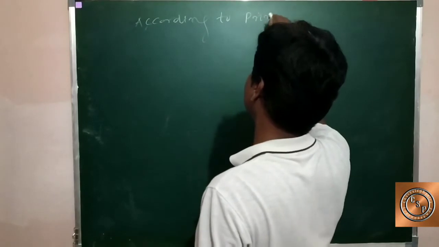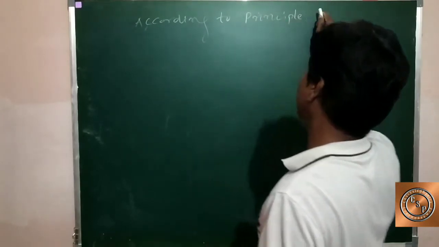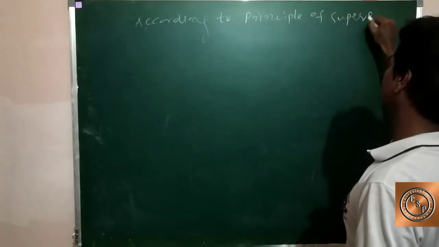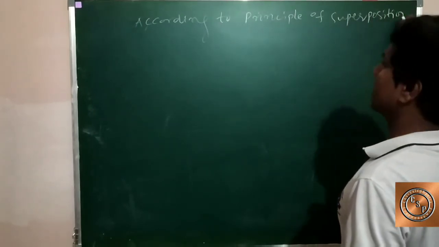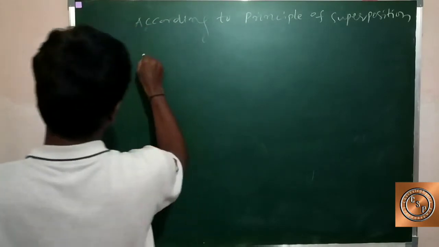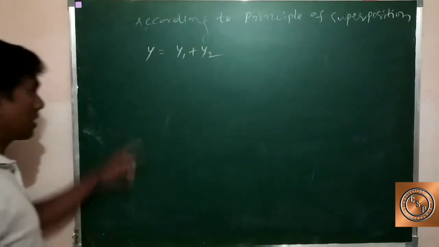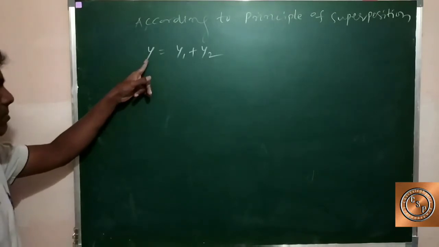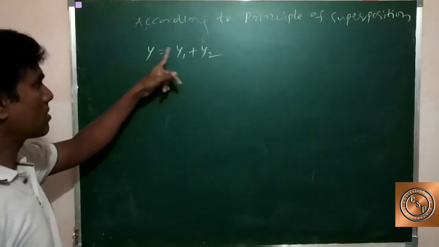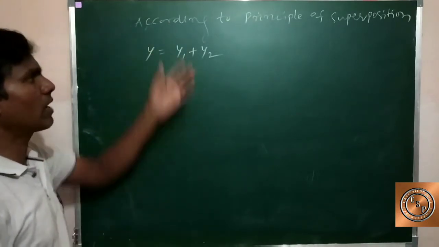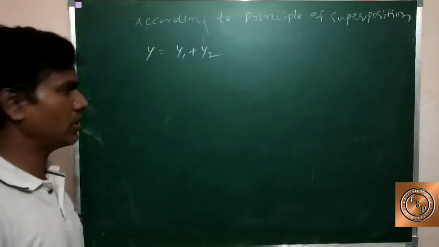Y equal to y1 plus y2. The resultant wave displacement is equal to the sum of the individual displacements. That is called the principle of superposition.